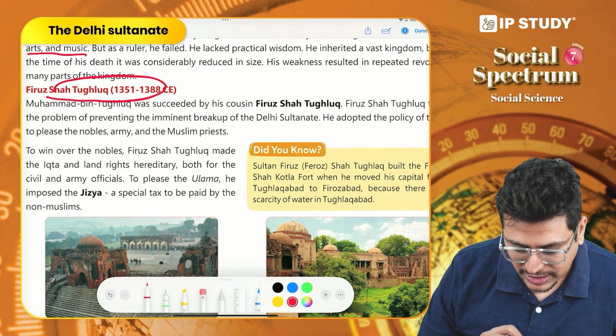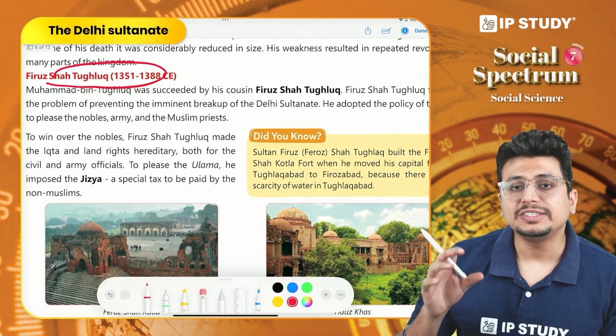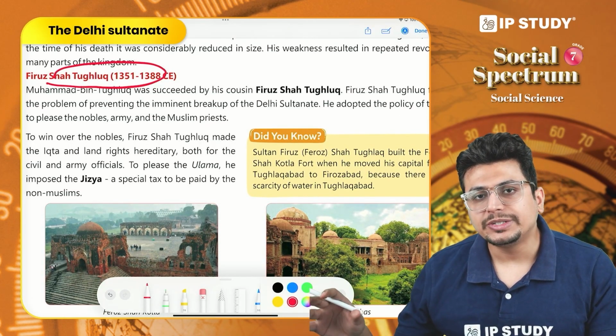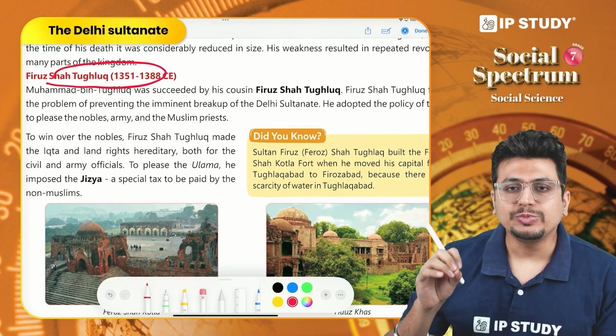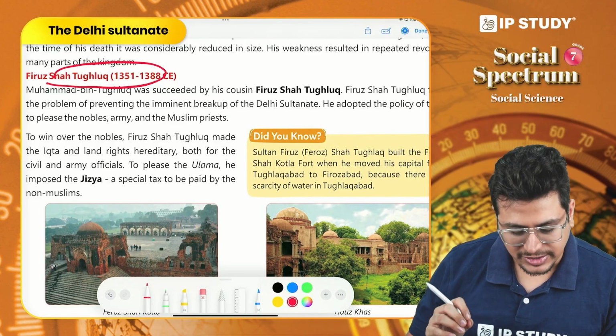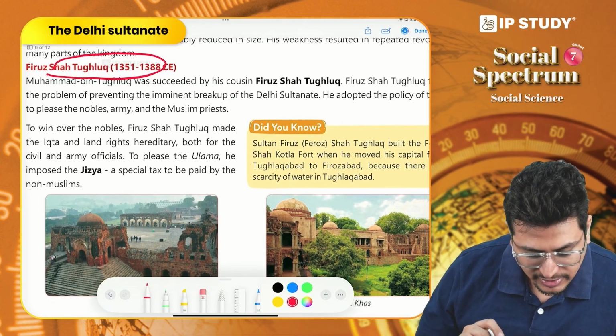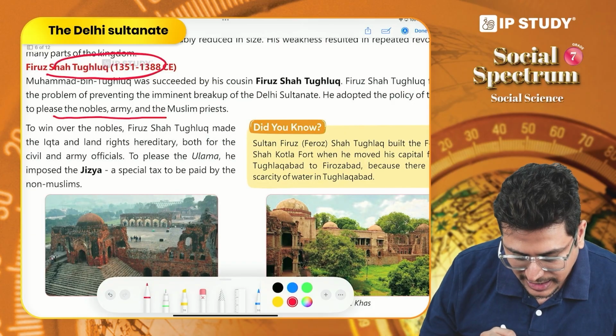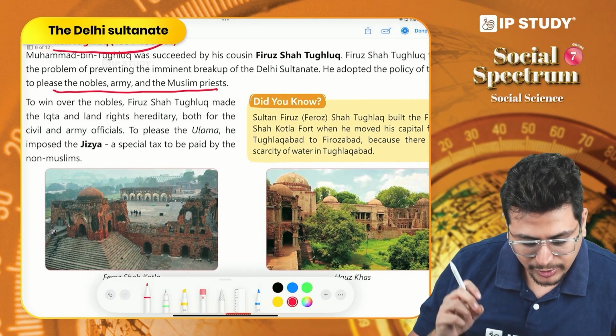Now Firoz Shah Tughlaq had a lot of challenges, because we see that by the end of Muhammad bin Tughlaq's rule, there were so many problems that the empire was facing. So he immediately wanted to please the nobles, the army and the Muslim priests. How did he do that?